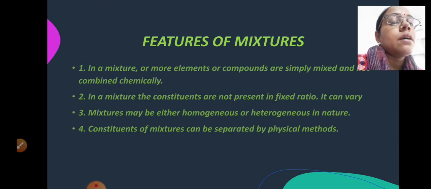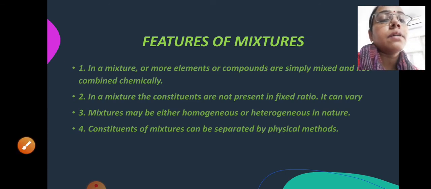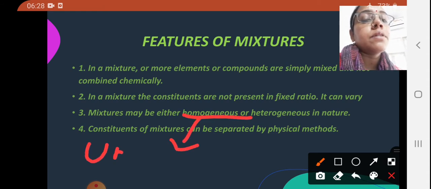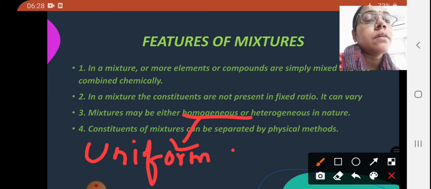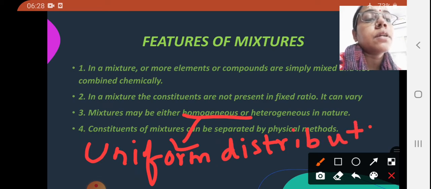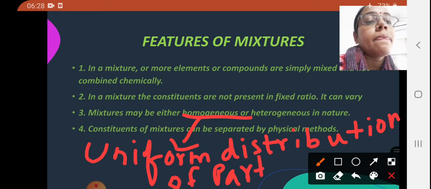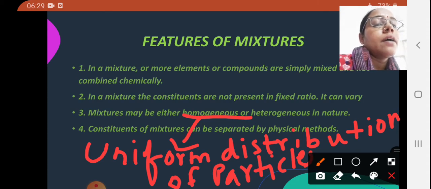Okay, mixtures may be either homogeneous or heterogeneous in nature. Now what is the meaning of homogeneous? We can write here uniform distribution of particles. Okay, that is called homogeneous.